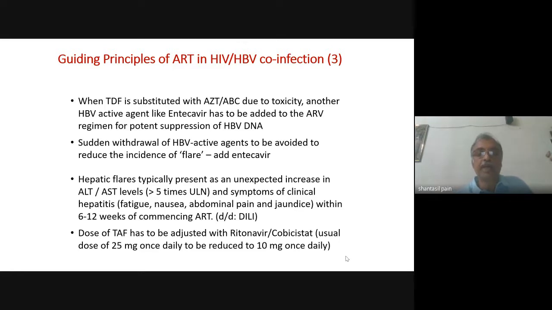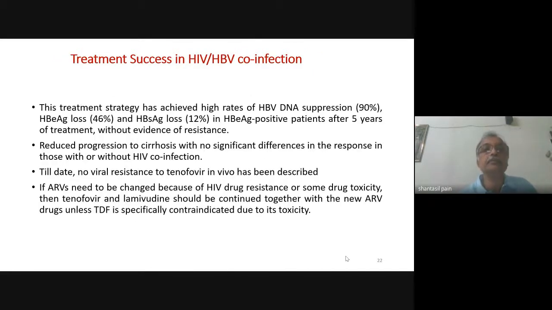Dose of TAF has to be reduced, adjusted with tenofovir cobicistat, but TAF is not available in our program, so we are not usually using it. Regarding treatment success, this regimen is very, very effective in suppressing both HIV and hepatitis B. Our regimen of TLE or TLD is a very, very effective regimen.